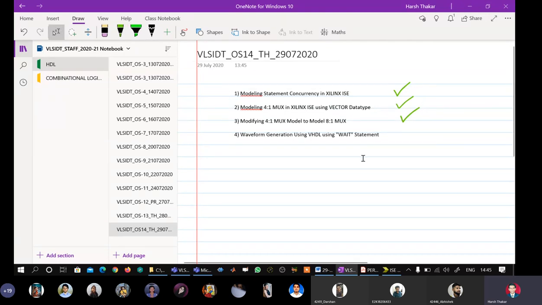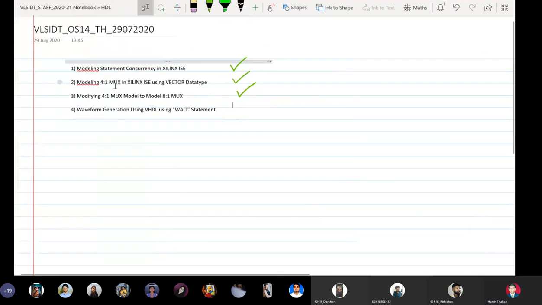We'll start with the fourth topic, waveform generation using VHDL using wait statements. So now we go to OneNote here. Is everybody able to see the OneNote screen? Yes, sir. Okay, fine.